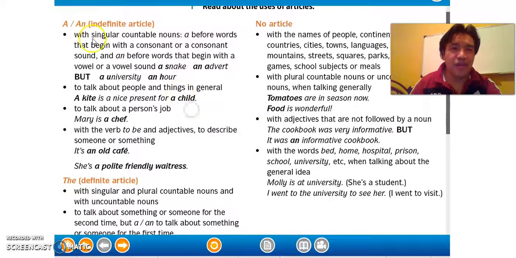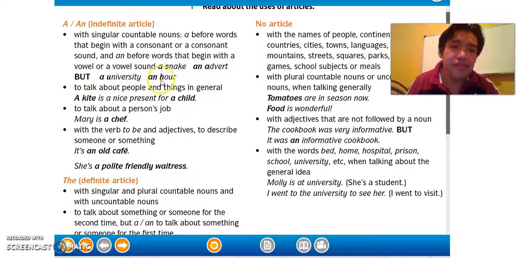Okay. We have the article a and an, which is the indefinite article. We use it with singular countable nouns. A before words that begin with a consonant or a consonant sound, and an before words that begin with a vowel or a vowel sound. For example, a snake, an advert, but a university. In this case, we use a because u sounds like you. It's not u, but you. So that's why it says a university.